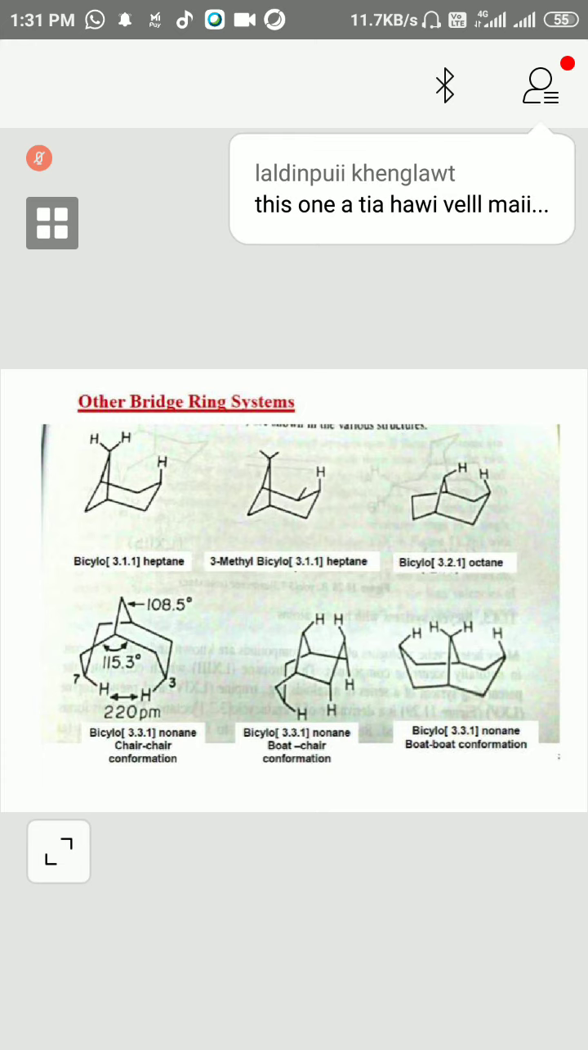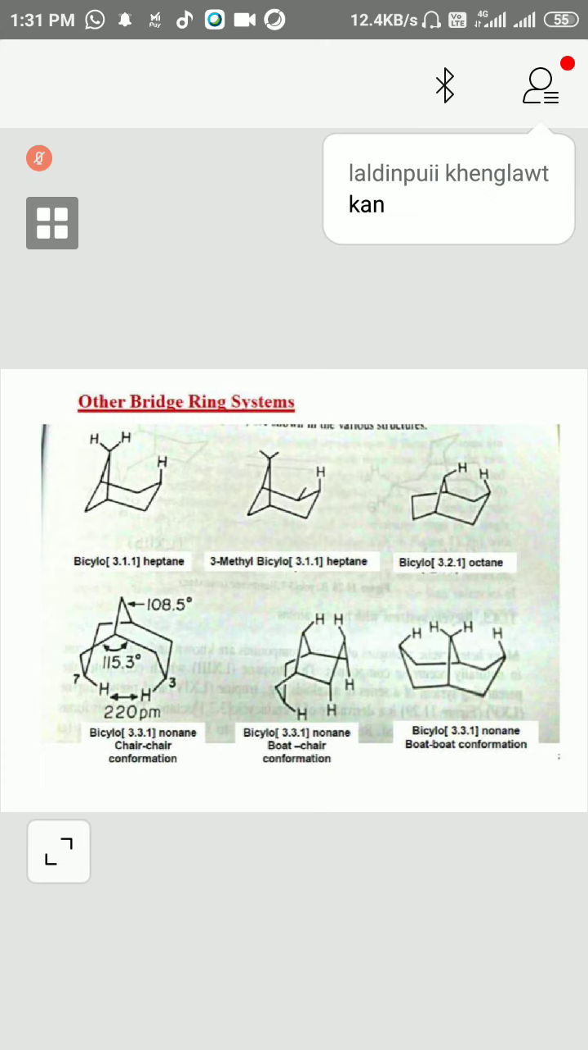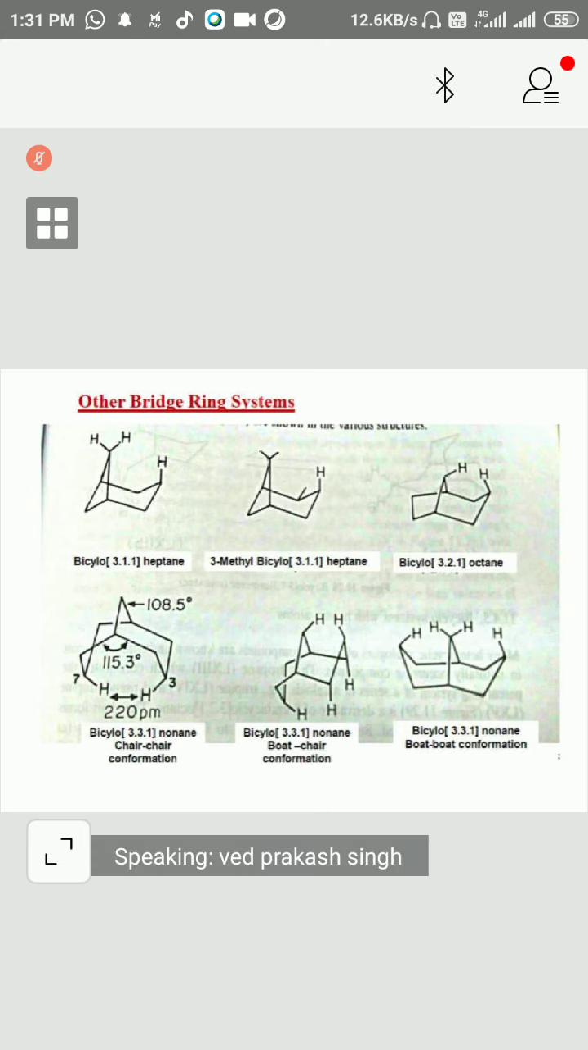So heptane. And this bicyclic system, these two are bridgehead carbons. This is one pathway, this is another pathway, this is one pathway. So this pathway 3 carbons. So first we will write 3. This pathway 2, 2. This pathway 1. So bicyclo 3, 2, 1. And how many carbons total? 8. So octane will be the parental name. Okay. Now another system we can see here.